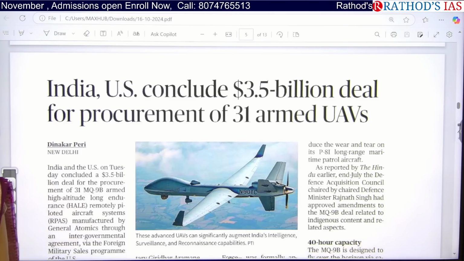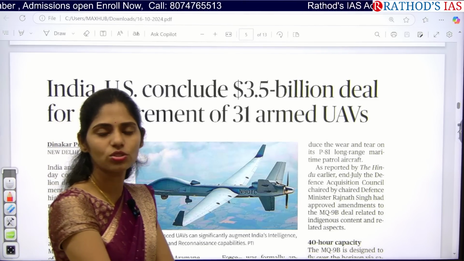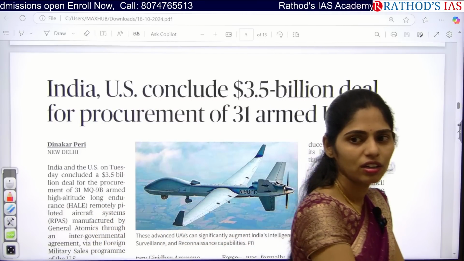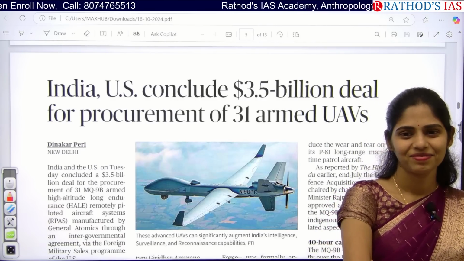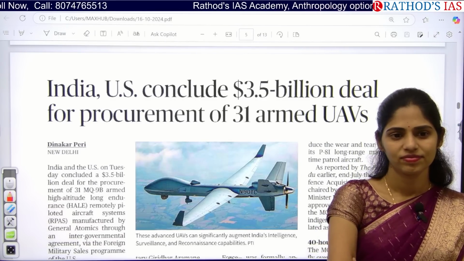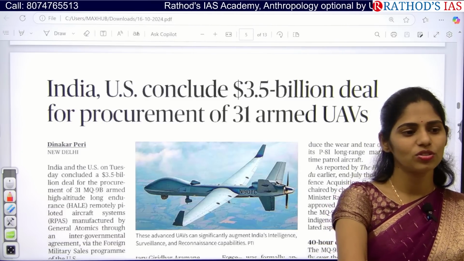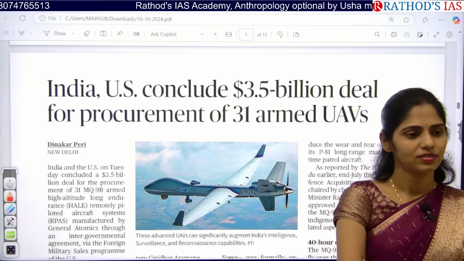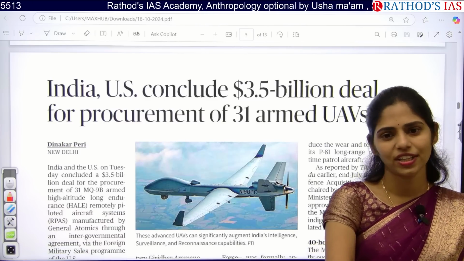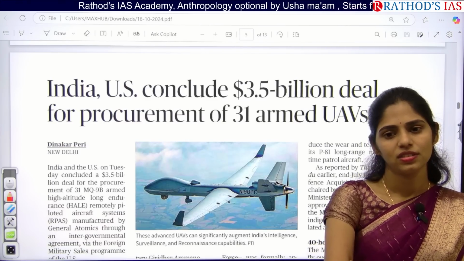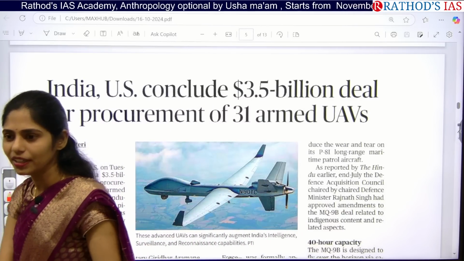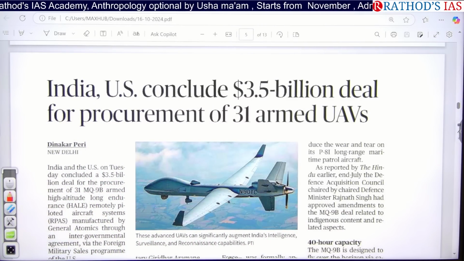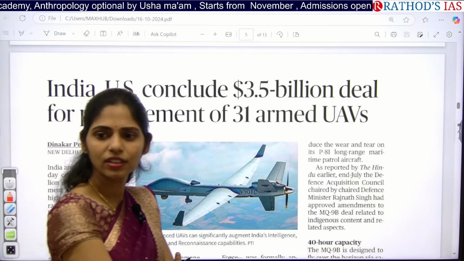Okay, so why do we need these drones now? What are the applications of drones? In which areas can we use these drones? For surveillance, next. In which areas will we be using these drones? Photography, next. Precision agriculture. For transport purposes, like even delivery is done by this many times. Next. Agriculture, surveillance, next.